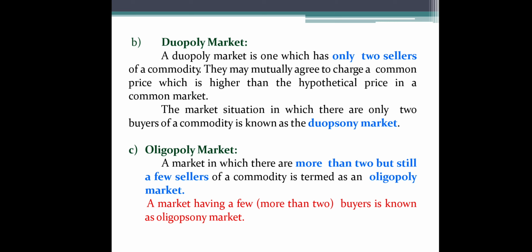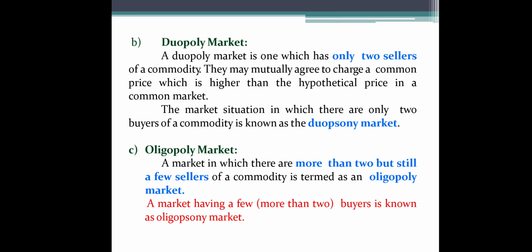And the market situation in which there are only two buyers of a commodity is known as duopsony market. So only two sellers is a duopoly and two buyers is the duopsony market. Then oligopoly market. A market in which there are more than two but still few sellers, not in a large quantity, we call an oligopoly market.